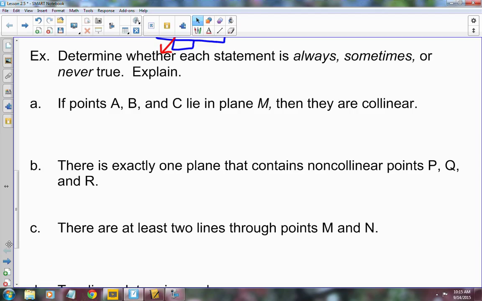Now, the answer is sometimes you can draw a picture of both situations. If it's never or always, usually you can back it up with a postulate or a theorem or something. Okay? Alright, so let's look at the first one.